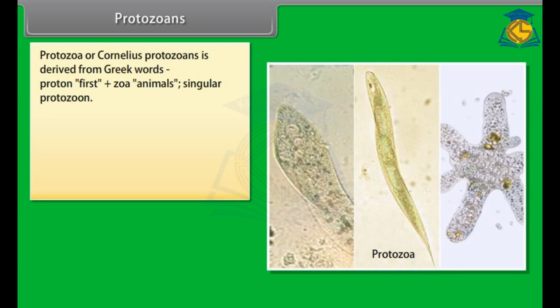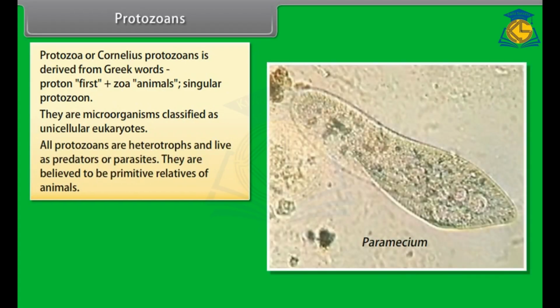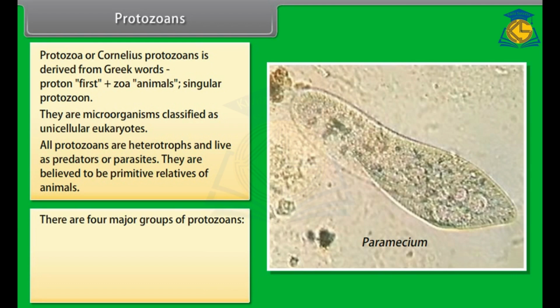Protozoans. Protozoa, or protozoans, is derived from the Greek words proton, first, plus zoa, animals; singular protozoon. They are microorganisms classified as unicellular eukaryotes. All protozoans are heterotrophs and live as predators or parasites. They are believed to be primitive relatives of animals. There are four major groups of protozoans: